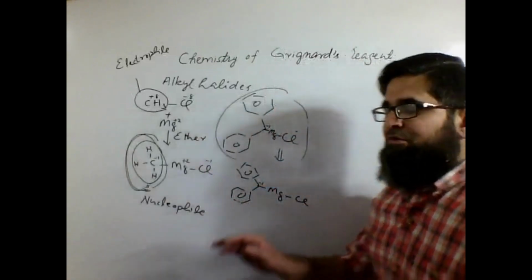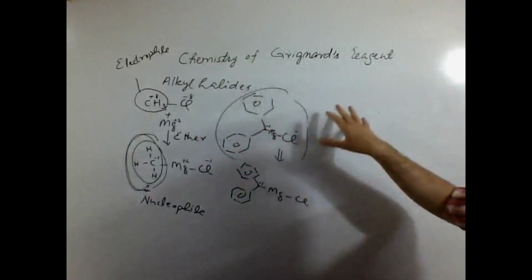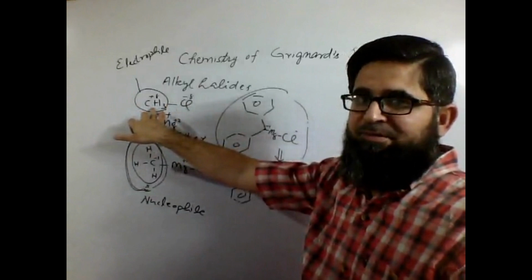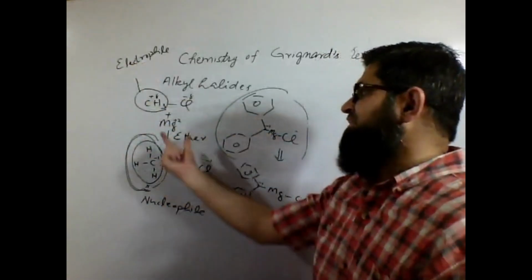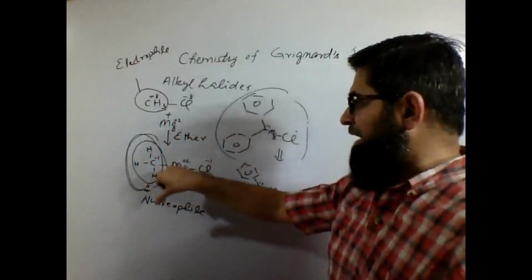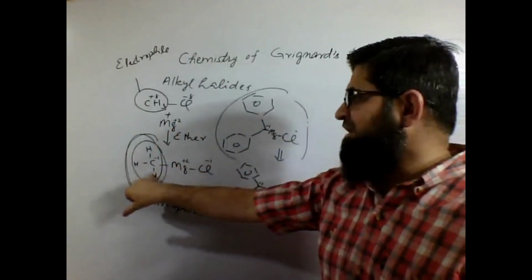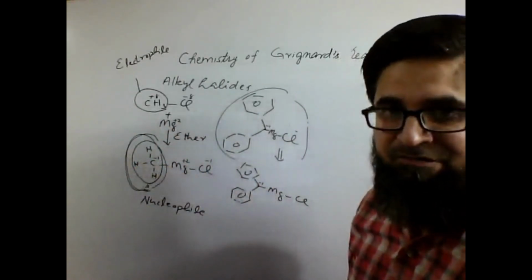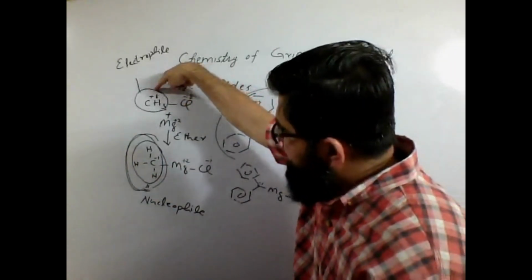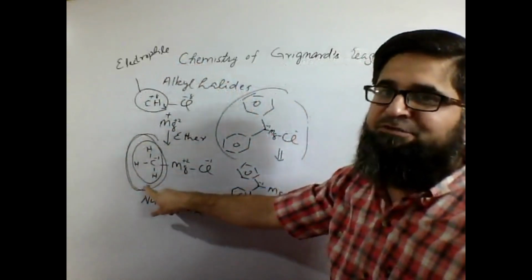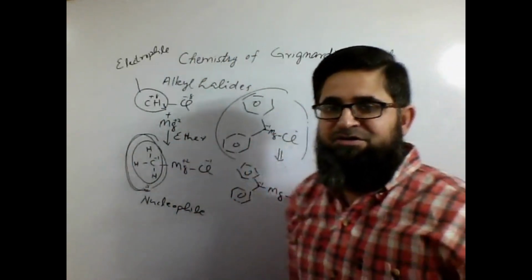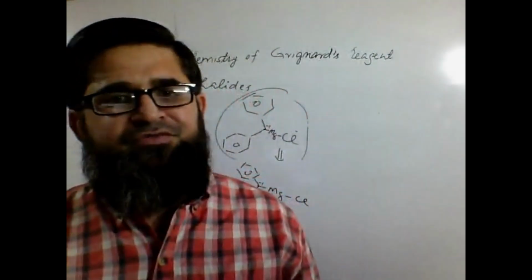So this is all about the chemistry of Grignard reagent, where I'm just trying to convey to you that the alkyls in alkyl halides are supposed to be positively charged with the capacity to act as electrophiles. However, when they react with magnesium in ether and form Grignard reagents, in order to balance the positive charges of the magnesium, this alkyl part carries negative charges. So somebody having a negative charge could act as a nucleophile. Over here it was an electrophile; over here this alkyl part has become a nucleophile. So reverse in chemistry, reverse in nature. That is the beauty of the Grignard reagent. So that's all about the chemistry of the Grignard reagents.